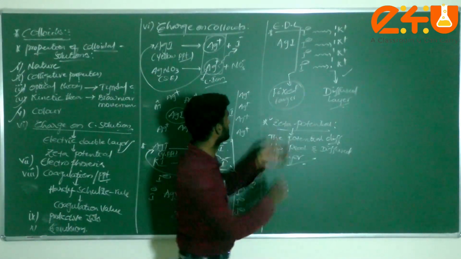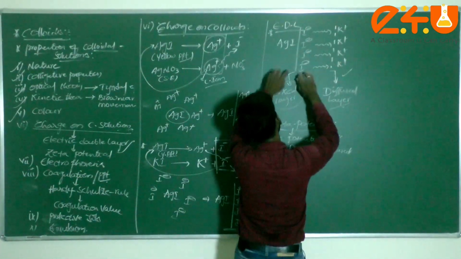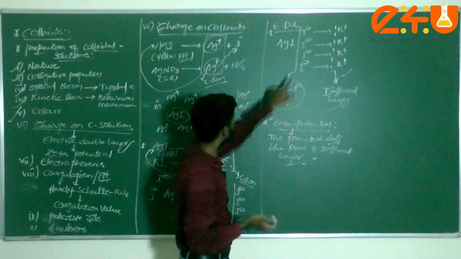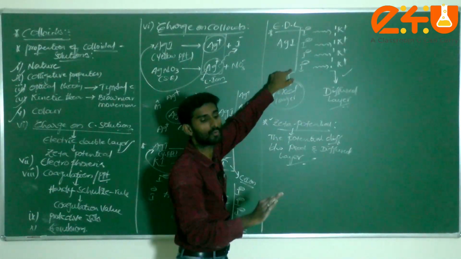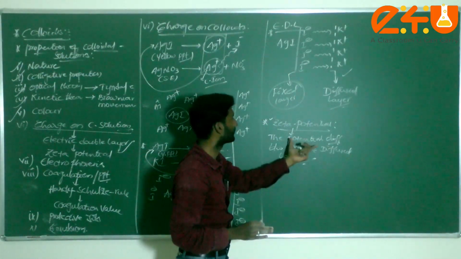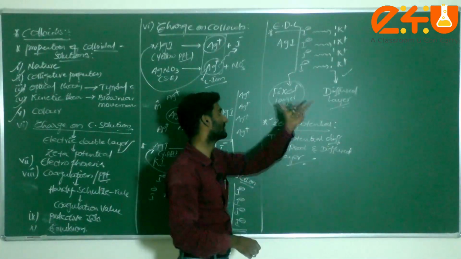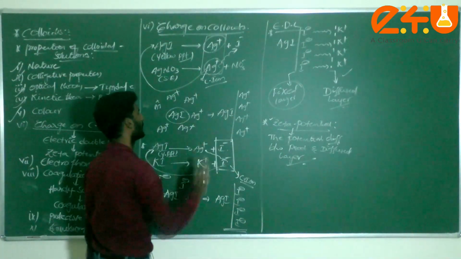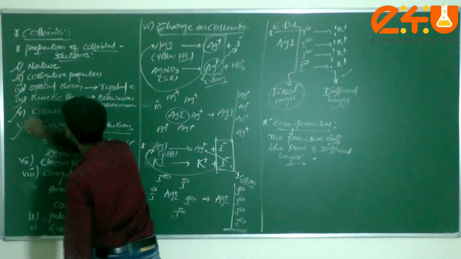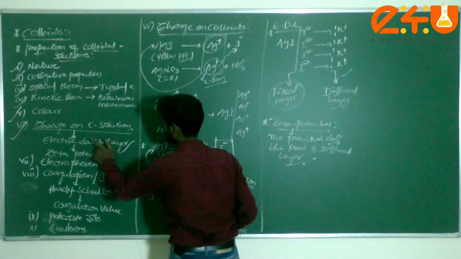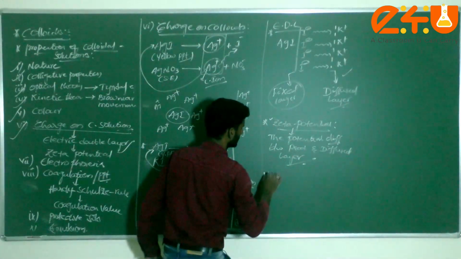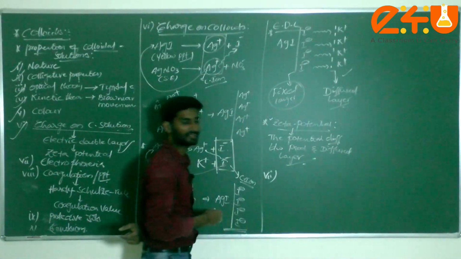The potential difference between these two layers, fixed as well as diffused. The diffused layer can be movable, but the fixed layer can't be movable. That is known as the potential difference acting between the two layers, known as zeta potential. Very important. This comes under the charge on colloidal solution: electric double layer, zeta potential. Next one comes under very simple one. Okay, that is property number 7.